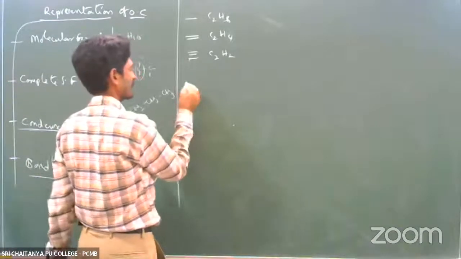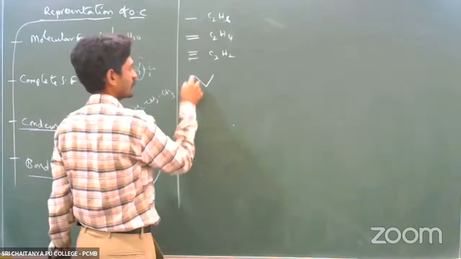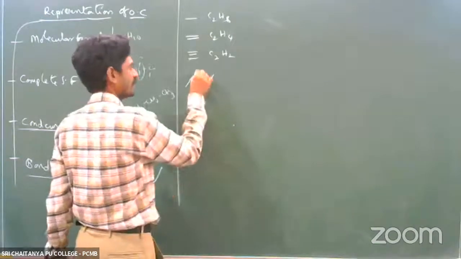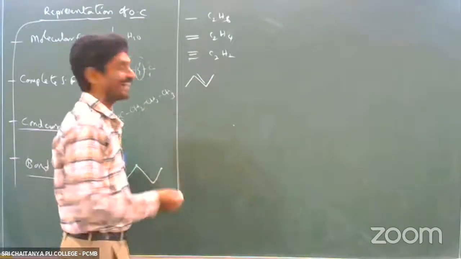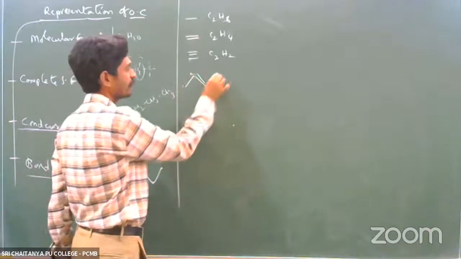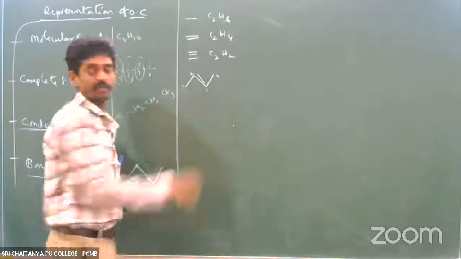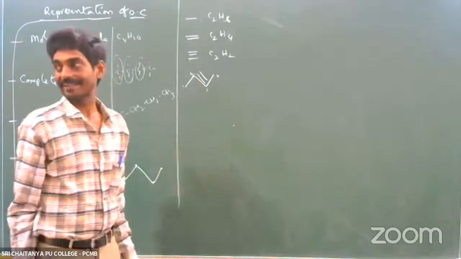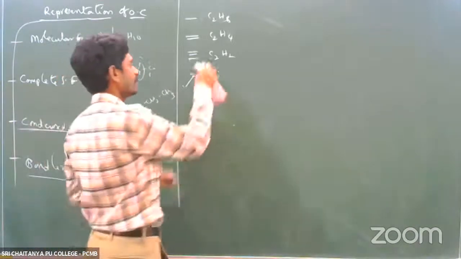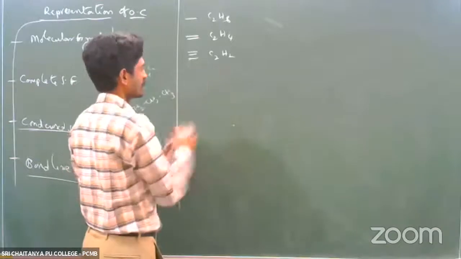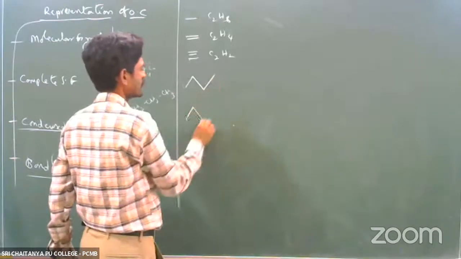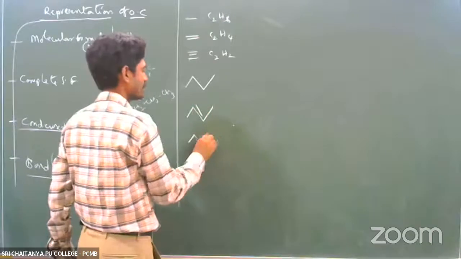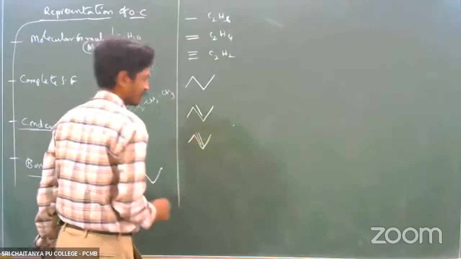Next, you can represent it like this. So what is this? 1, 2, 3, 4. This is butane. Where is the double bond present? At the second carbon. So this is the previous one. Maybe this is butane, this is 2-butene, like that.